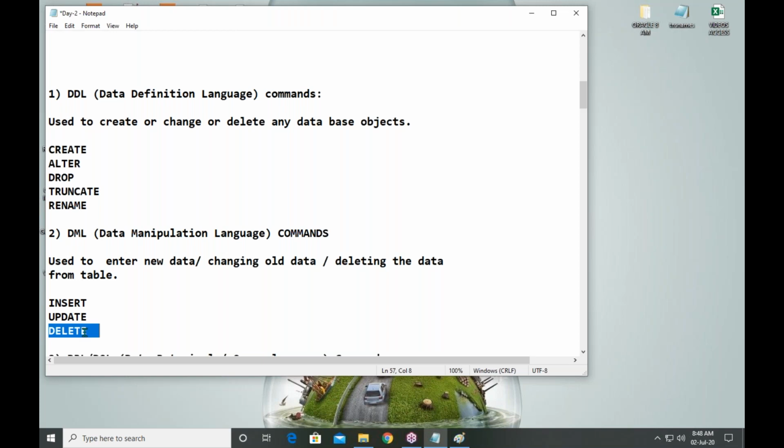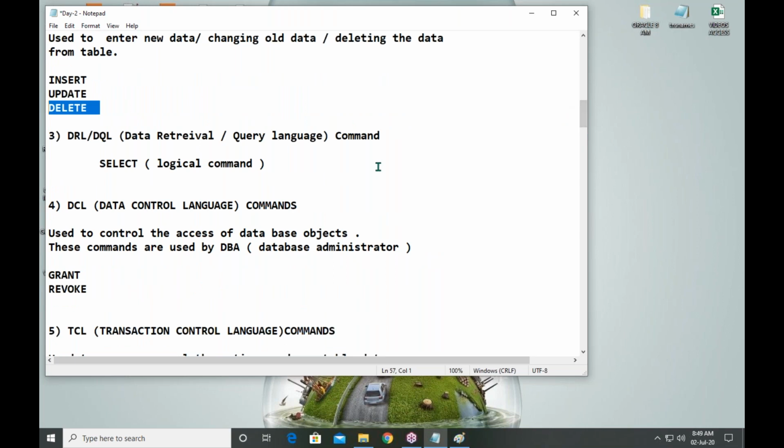So inserting data, updating data, deleting data are data level commands. Adding new data, changing old data, deleting unnecessary data. These are data level. Creating object, changing object, deleting object are object level.